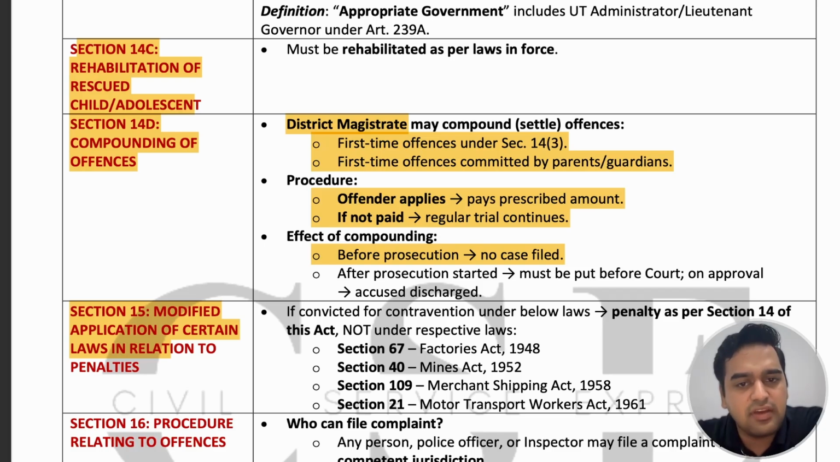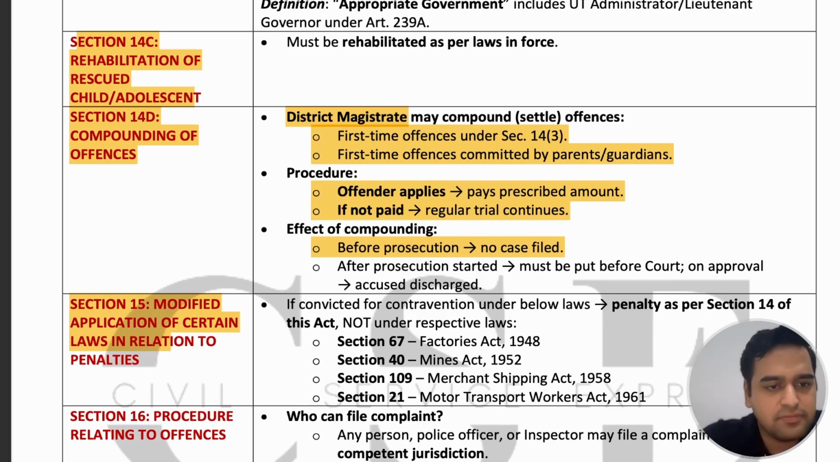That means if anyone contravenes Section 67 of the Factories Act, Section 14 of the Mines Act, Section 109 of the Merchant Shipping Act, or Section 21 of the Motor Transport Workers Act 1961, then the penalties given under these acts will not apply, but the penalty under Section 14 of the Child and Adolescent Labour Act will apply to these particular offences.